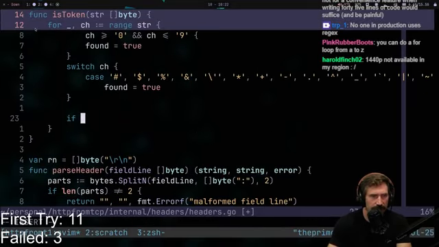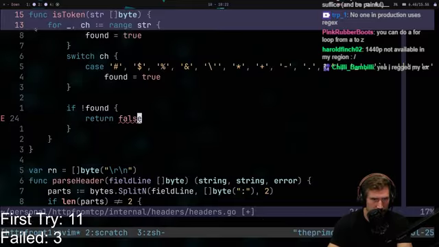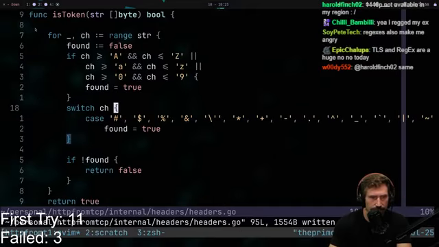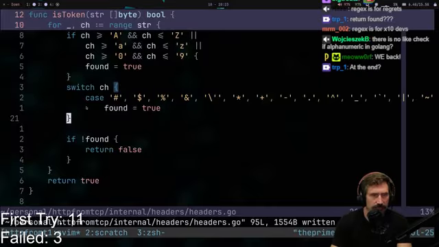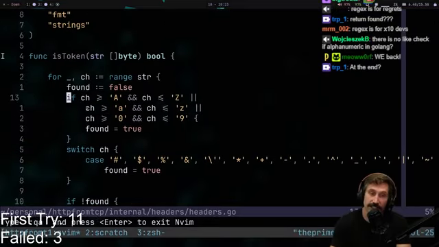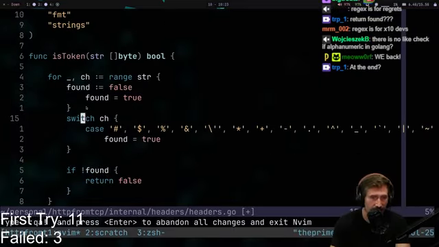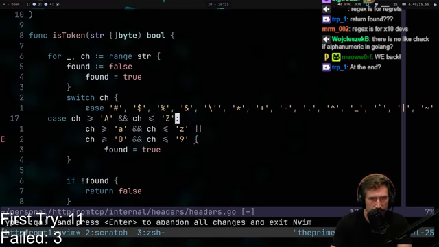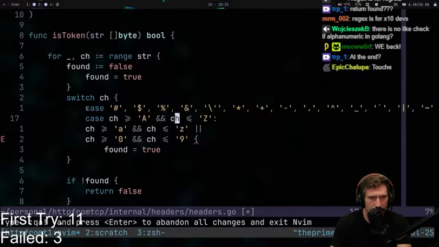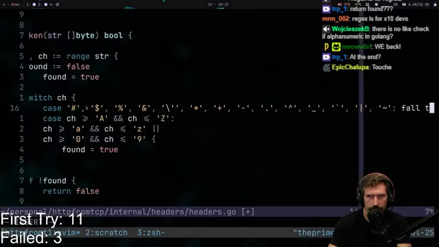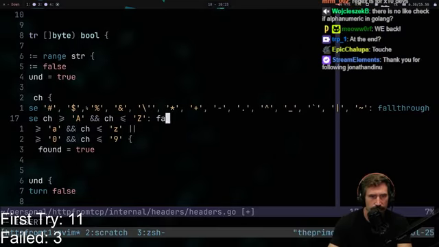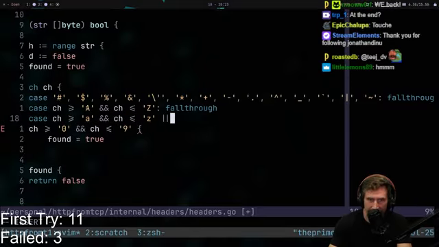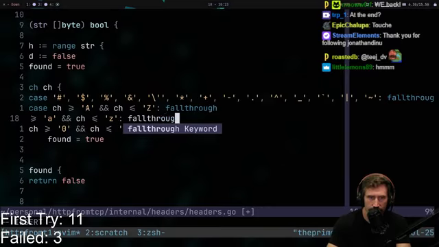There we go. If not found, I return false, right? Boolean. There we go. Yay. Can you do that with the case? Okay, so if that's the case, you can do this, case. You can do that? Okay. By the way, I'm using what some people would refer to as the devil's lettuce of programming.